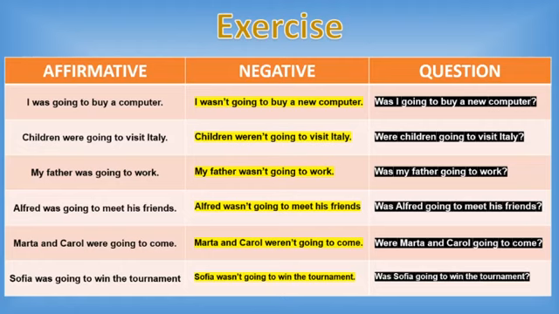Okay, now pay attention. As you can see, we have affirmative way, was, negative, wasn't, question, was I, and question, were, weren't, were children. Okay, this is the most important part. You have to get familiar with the structure in the three ways.